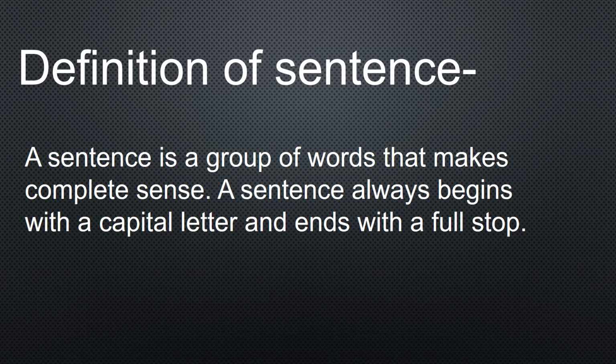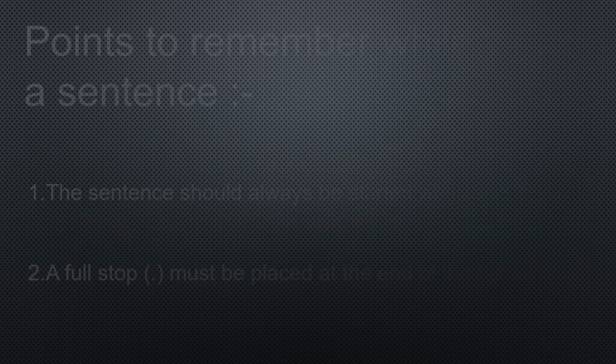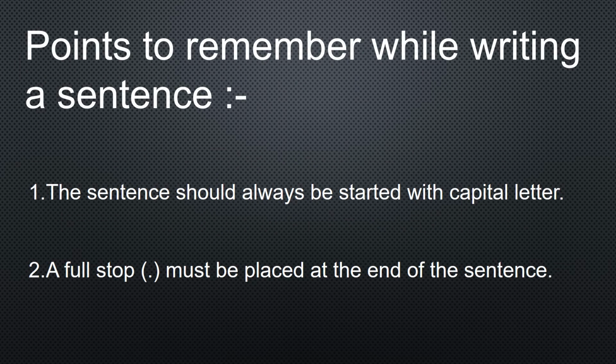Now, students, you always have to remember two things while writing a sentence. Now, what are those things? Whatever the first word is, the word should always start with a capital letter.